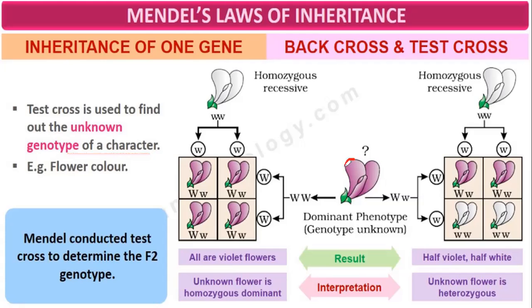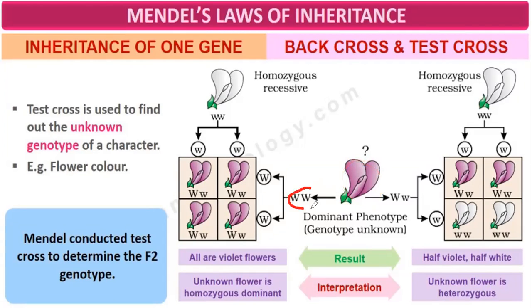Okay, suppose this is a flower. This is a violet colored flower. We don't know what the genotype is. It may be pure, capital W capital W, or it may be hybrid. It is violet, so it may be pure as well as hybrid.